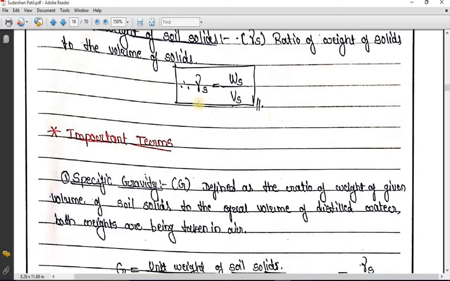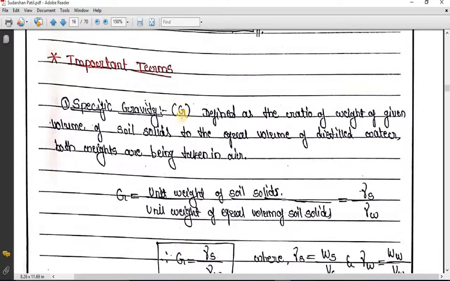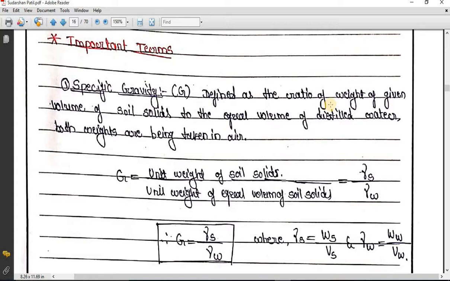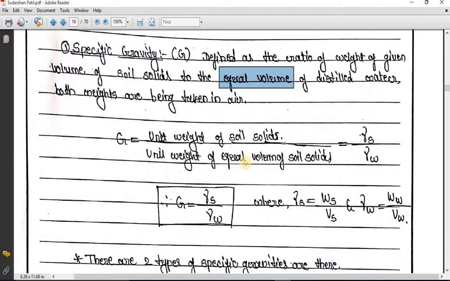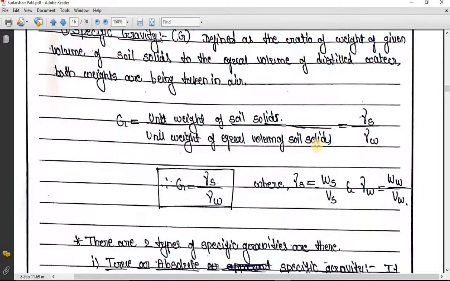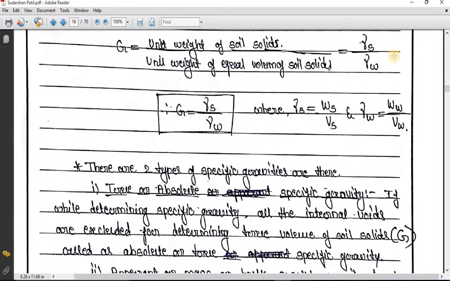Another important terminology which we need to study is specific gravity. Specific gravity is defined as the ratio of weight of a given volume of soil solids to the weight of an equal volume of distilled water. Remember, equal volume. It is nothing but unit weight of soil solids divided by unit weight of an equal volume of water. So here water should come. By mistake I have written soil solids. So γs divided by γw.